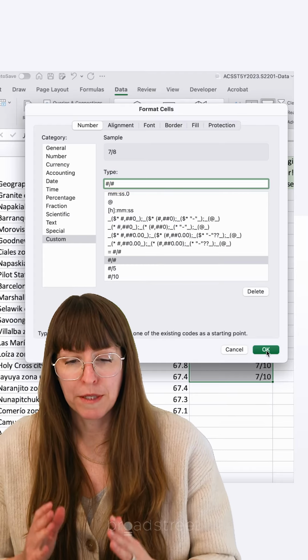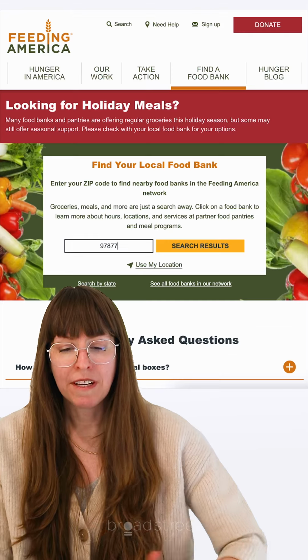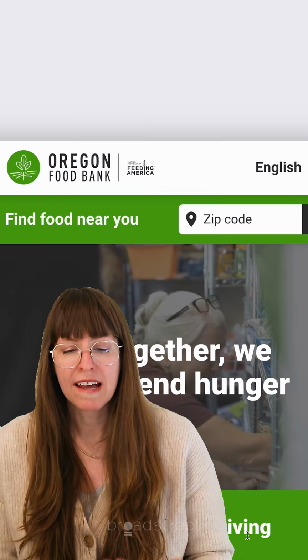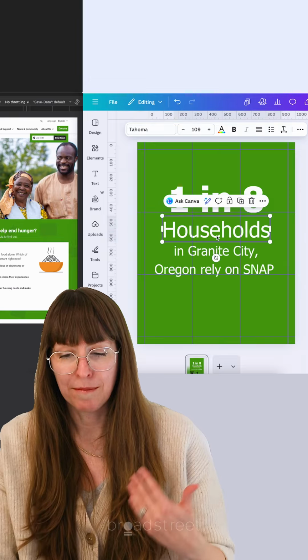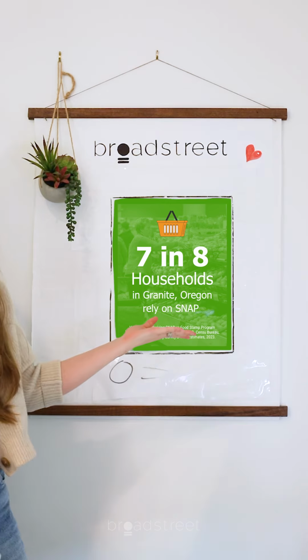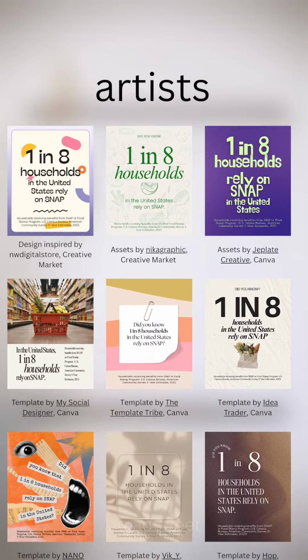Let's format this percent as a proportion that can be used in our Instagram posts. I'm using the Feeding America site to look up who serves this city, what food banks are close by. I can brand the data viz using their fonts and brand kit colors. And there it is. We made word art, a basic yet effective style of data viz. What sort of data viz do you want to see next?